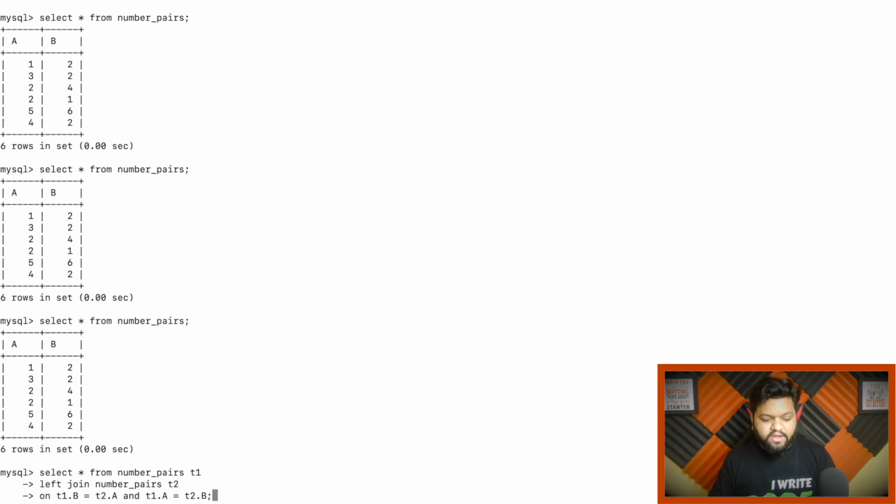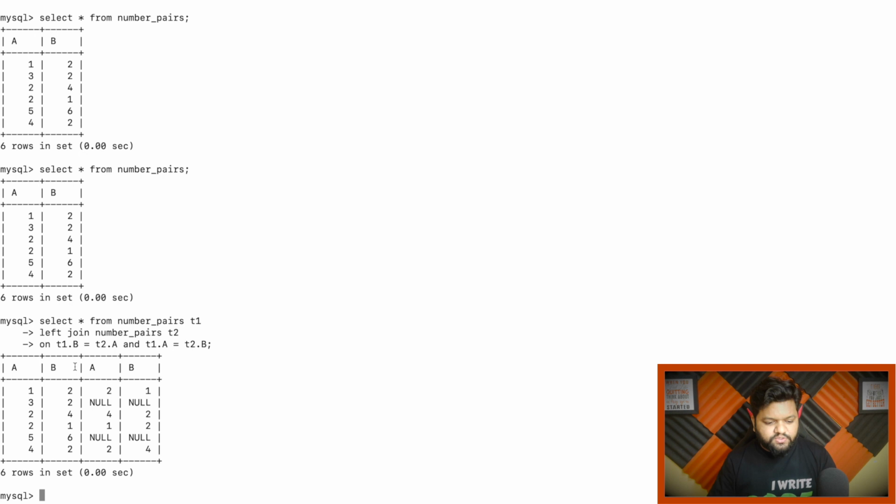Now this is done, and let me run this one and show you the output. Cool. So the first part which is here is coming from the table T1, and this part is actually coming from the table T2, right? So you can see how this pair 1, 2 got chained with this one 2, 1 based on this condition. Since for 3, 2 there was nothing available, that's why I used left join, because we will be using these null related values in order to filter these pairs as well, because we need them in our output. Okay, so this one is clear, how it got joined.